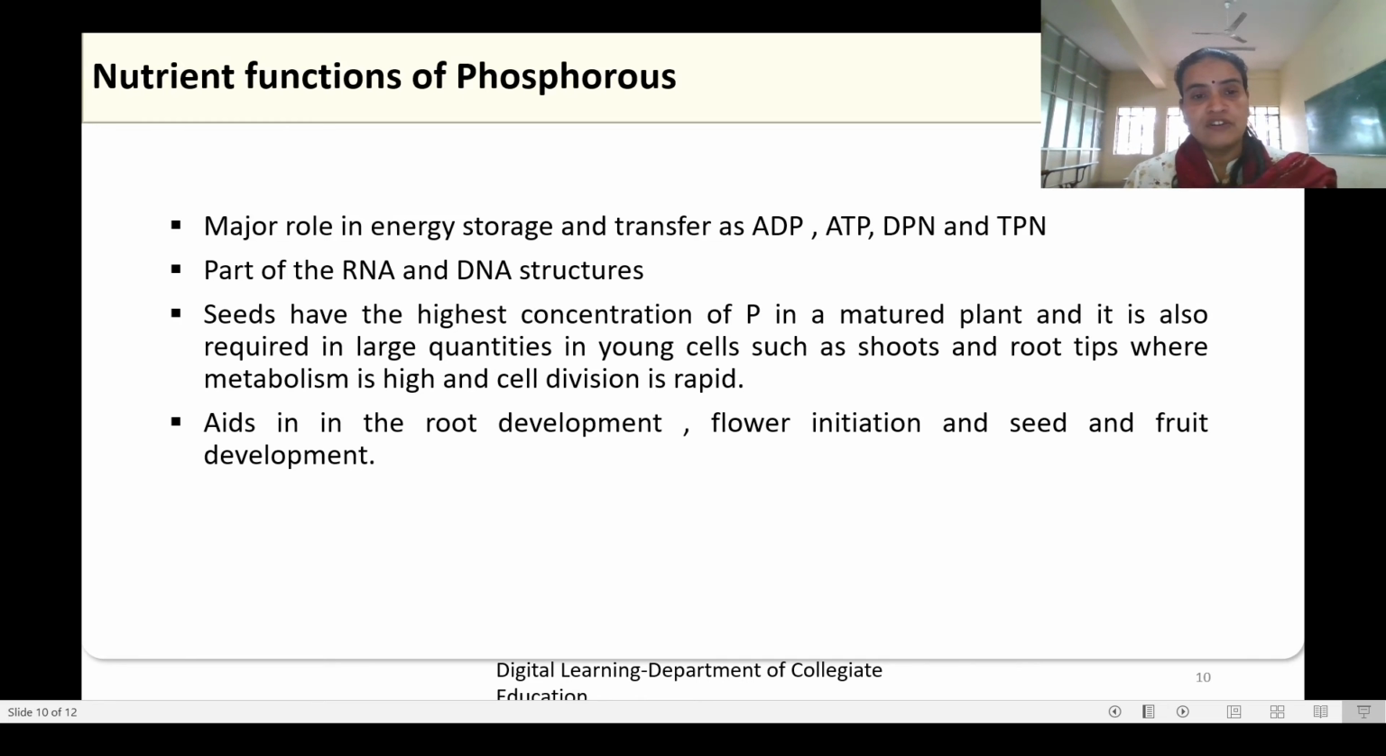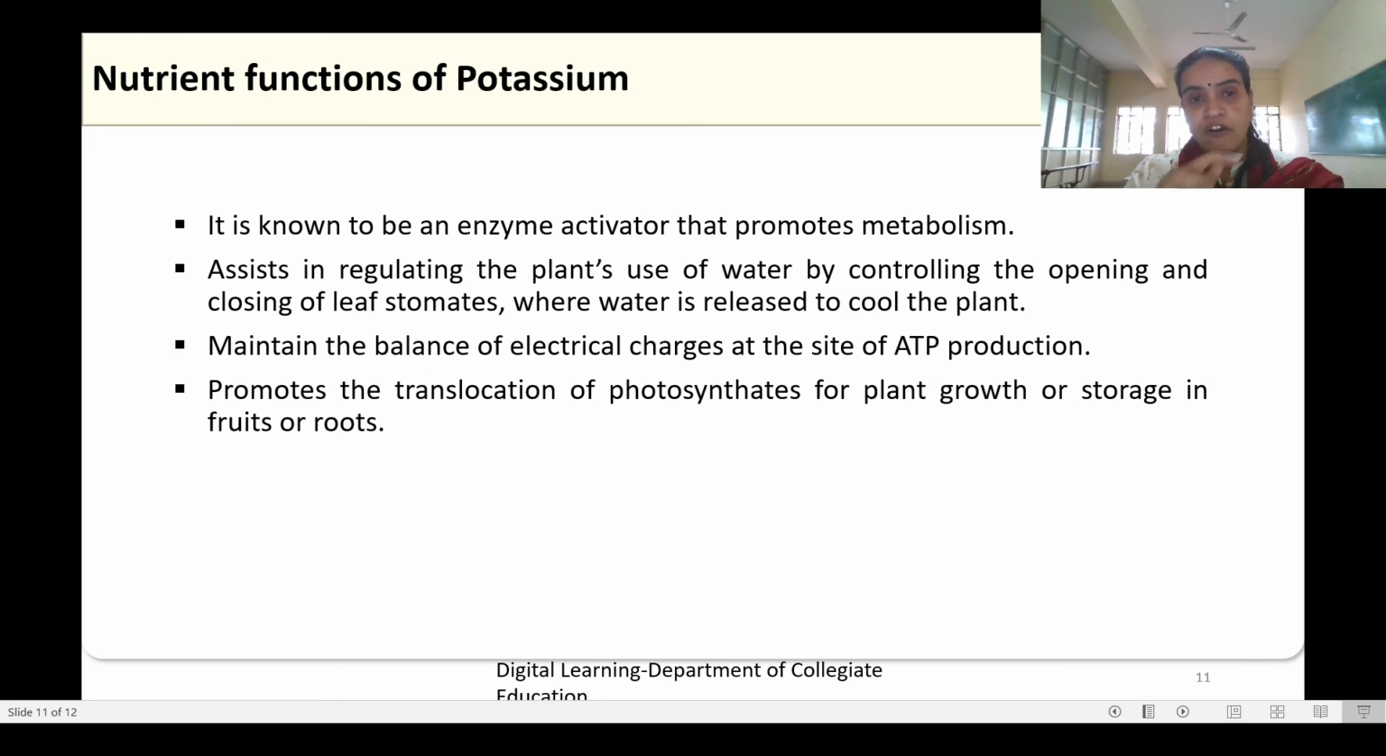The nutrient functions of phosphorus is as they play a major role in energy storage and transfer as ADP, ATP, DPN and TPN, part of the RNA and DNA structures, and the seeds have the highest concentration of phosphorus in a matured plant, and it is also required in large quantities in young cells such as shoots and root tips where metabolism is high and cell division is rapid. They aid in the root development, flower initiation and seed and fruit development. These are the role of phosphorus.